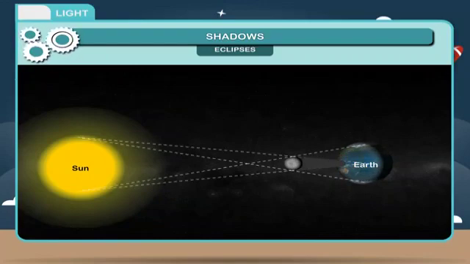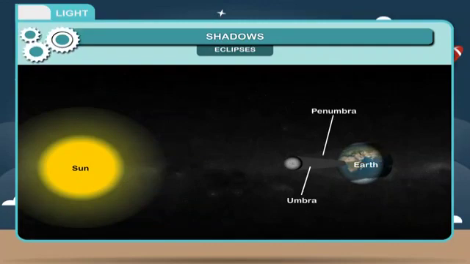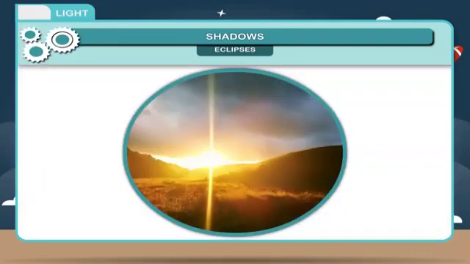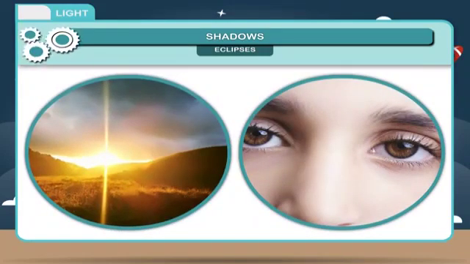Since the sun is large, the moon's shadow has an umbra and penumbra. If you stand in the umbra, the sun is totally blocked and it is called total eclipse. If you stand in the penumbra, you see partial eclipse. Never look directly at the sun because it may damage your eyes.